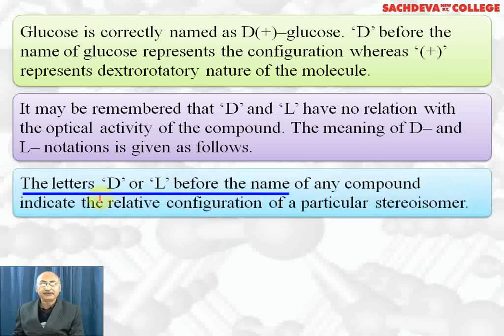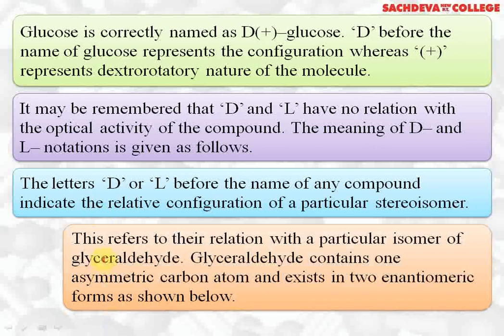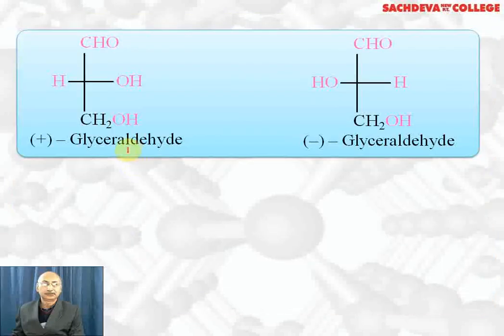The letters D and L before the name indicate the relative configuration of a particular stereoisomer. This refers to their relationship with a particular isomer of glyceraldehyde. Glyceraldehyde contains one asymmetry carbon atom and exists in 2 enantiomeric forms as shown in the diagram. This is dextrorotatory glyceraldehyde, where OH group is on right side, and this is the mirror image of the dextrorotatory glyceraldehyde. So this is levorotatory glyceraldehyde. These are 2 enantiomers of glyceraldehyde, which is also called glycerose.